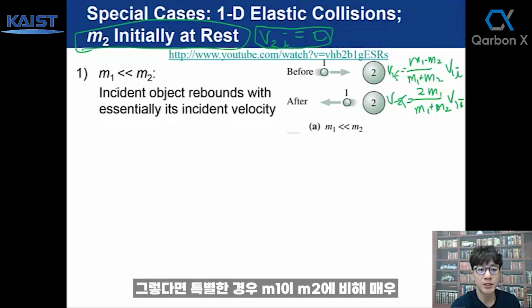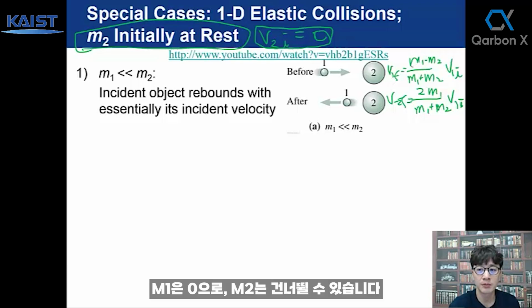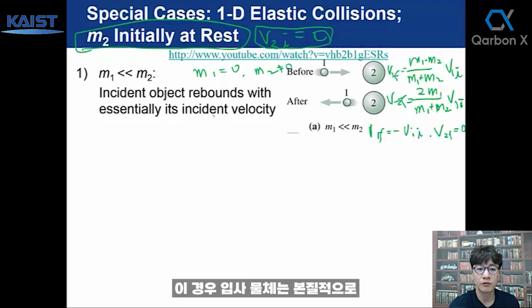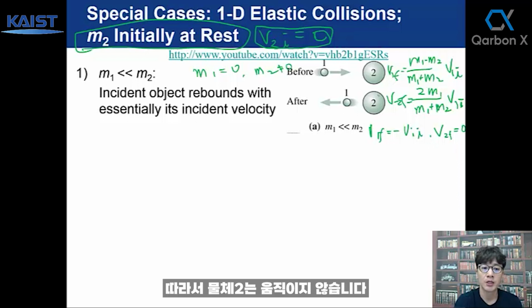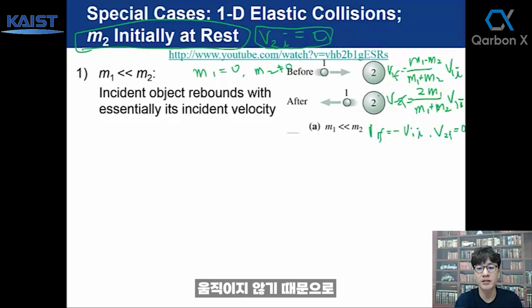So for a special case, m1 is very small compared to m2, negligible. Then what happens here? We can approximate m1 as 0, and we can skip it relative to m2. So then v1f is equal to minus v1, right? The incident object in that case rebounds with essentially the same speed but in the opposite direction, and v2f is still 0. So object 2 doesn't move. Common sense tells us this is because the mass of the second object is so large that it doesn't move.